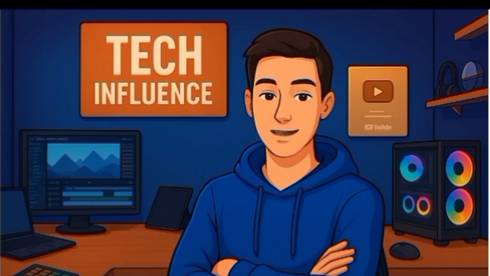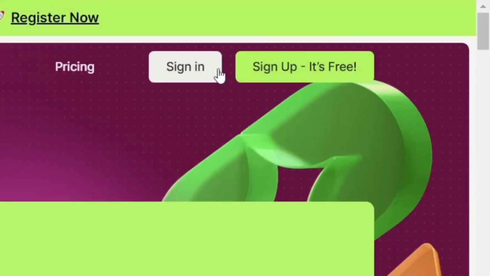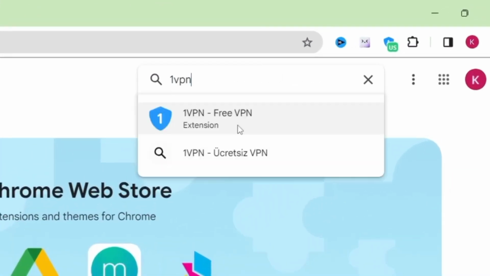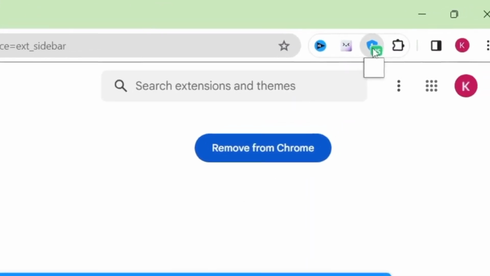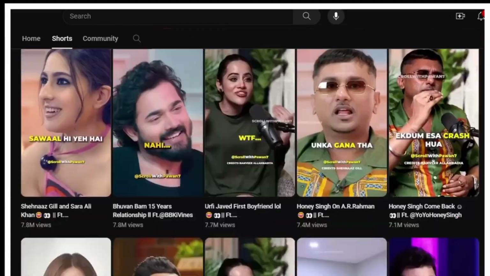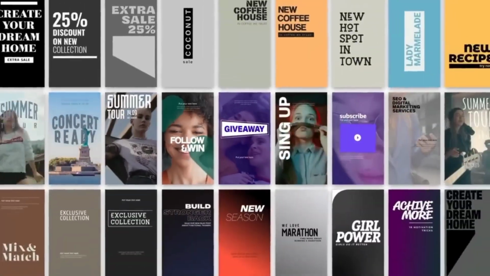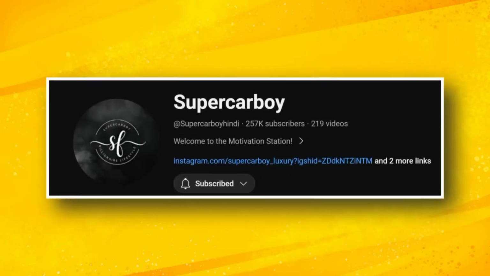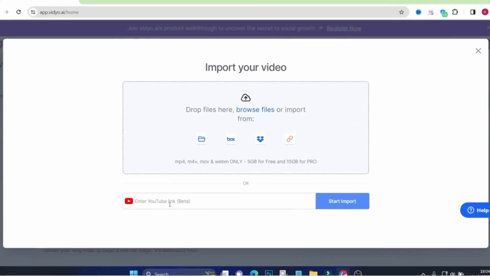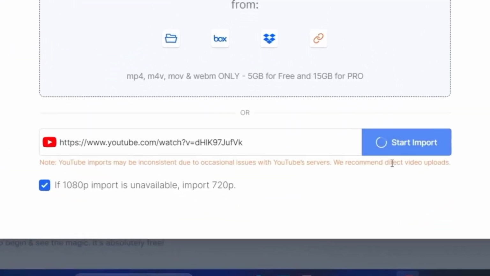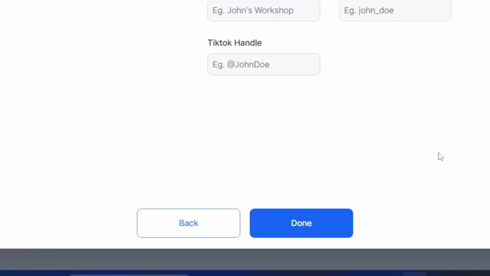Video.AI, turn any long video into YouTube Shorts automatically. Go to Chrome Web Store and search Video.AI. This tool helps you extract the best clips and convert any YouTube video into multiple shorts. Just paste the video link, click Start Import, choose 3 themes. It will analyze and generate up to 18 YouTube shorts. You can edit them, add captions, and download directly. It is how some channels gained 6,000, 200,000, even 700,000 plus subs just from uploading smartly made shorts.